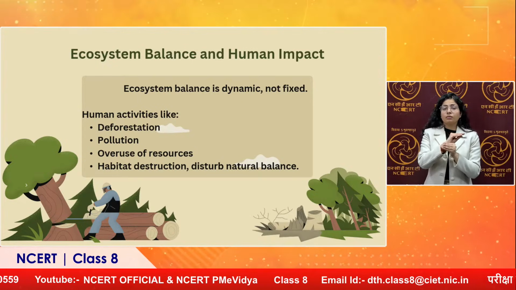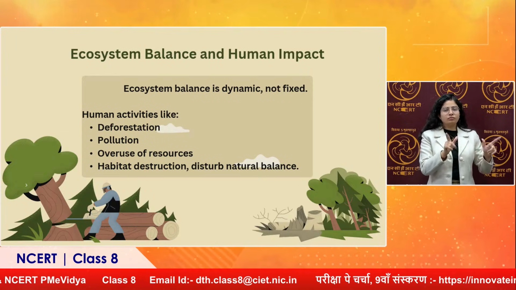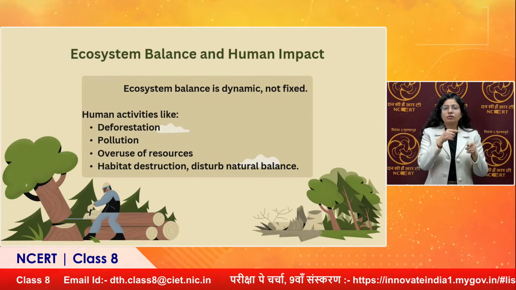But the additional human activities like deforestation, so what happens if we cut down the trees? The absorption of carbon dioxide from the air will reduce, and the production of oxygen gas will also get reduced, right? So these two gases are really important for plants and for us. So once there is imbalance in it, automatically the biotic factors will get affected. Pollution, when it increases, see, plants also have a certain capacity to hold up to the pollution, but once the pollution is increasing, right, so what will happen?